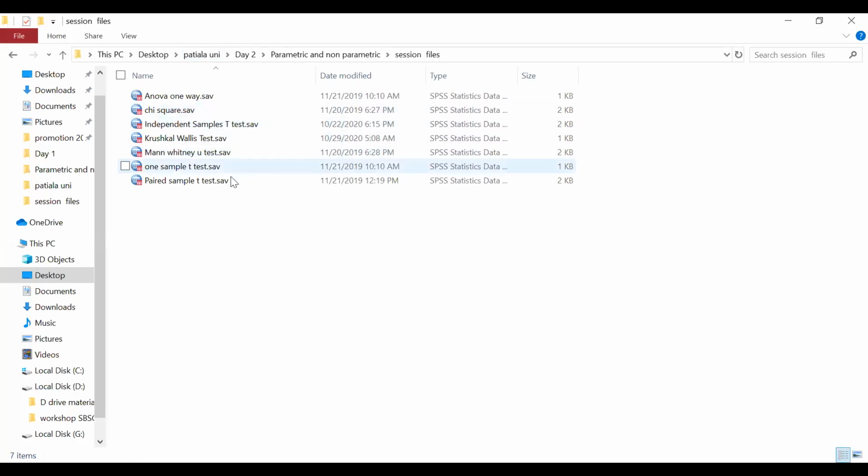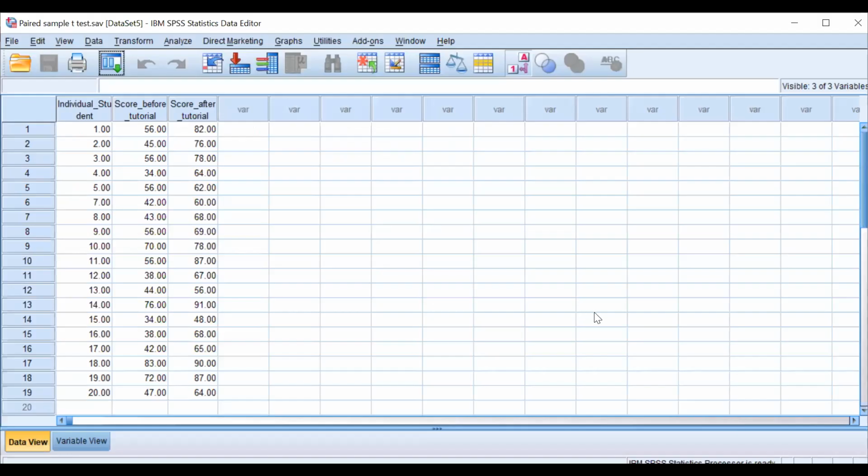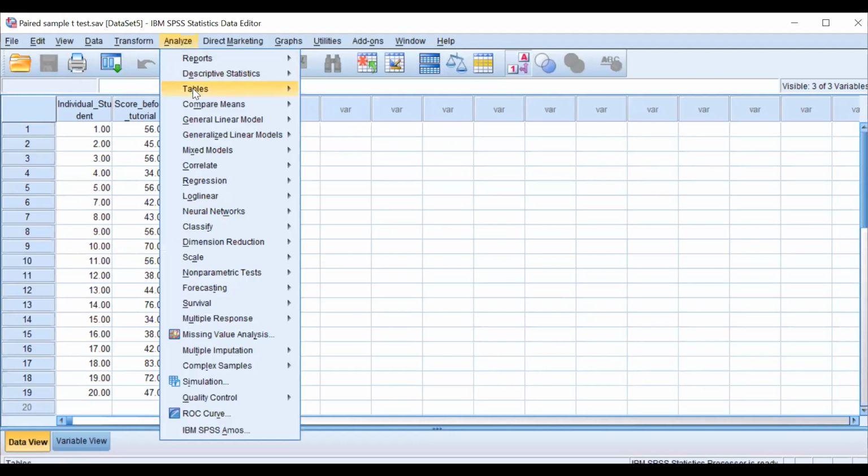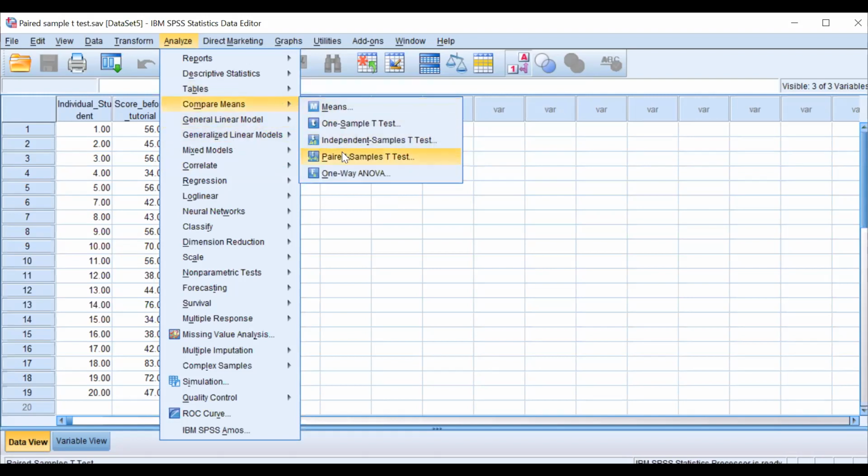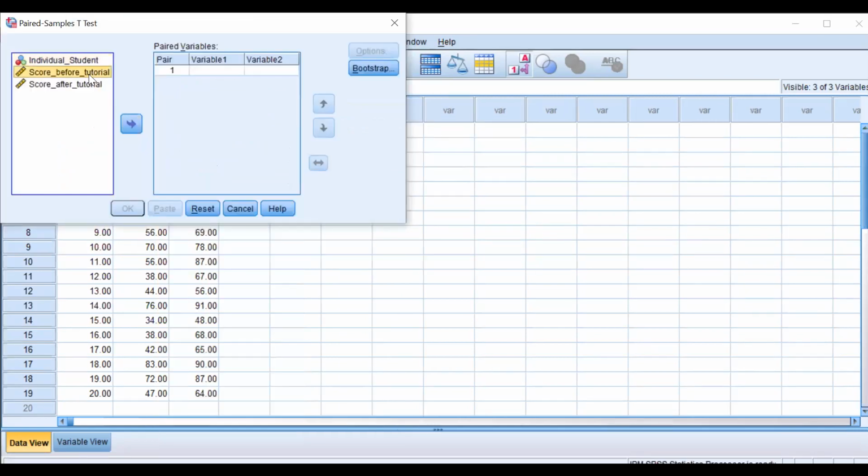Now our pre and post. Are you able to see my screen? Yes, ma'am. So, analyze. Now you can check the normality of this also, but I'm directly going to the upper option. Compare means, paired samples, score before, score after, options. There is nothing much to do.